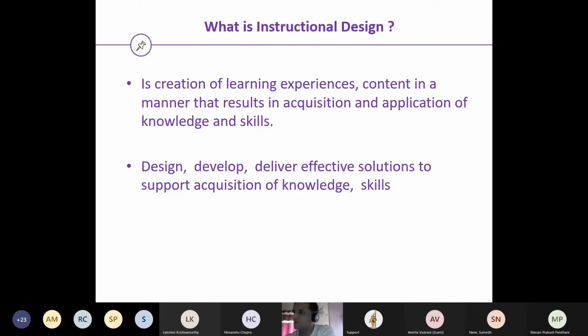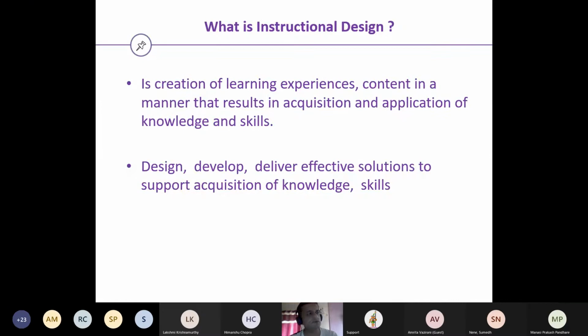So let's get some history about instructional designing. During the 1940s, around the start of the World War, psychologists and educators were recruited by the military to develop training materials for military services. They were also asked to come up with materials for evaluation.